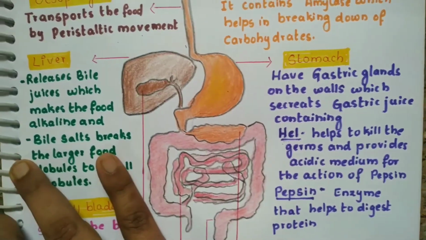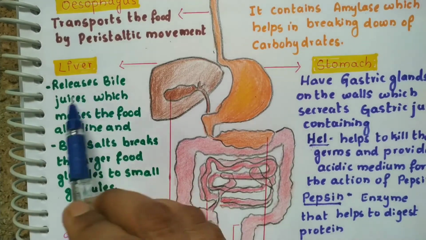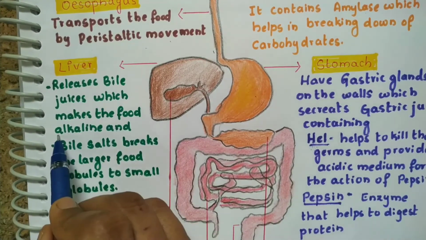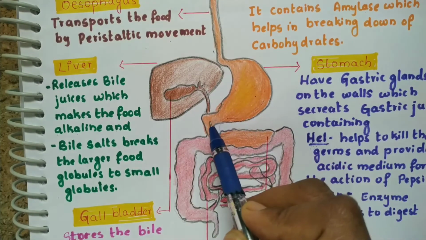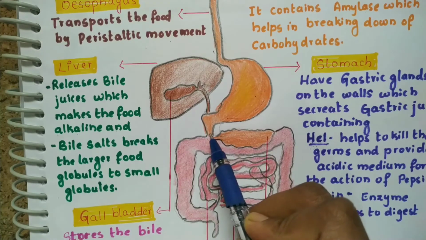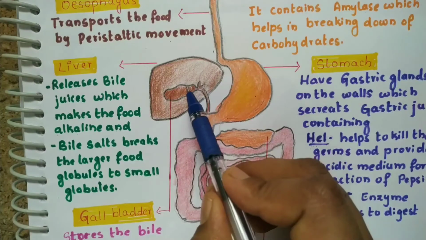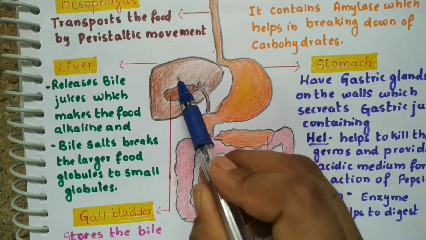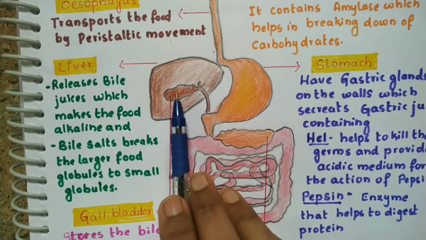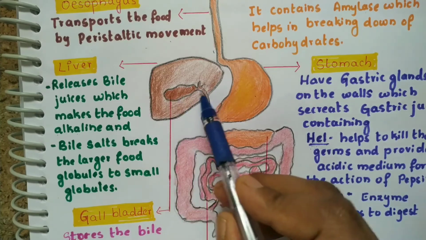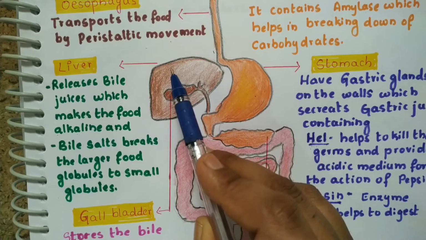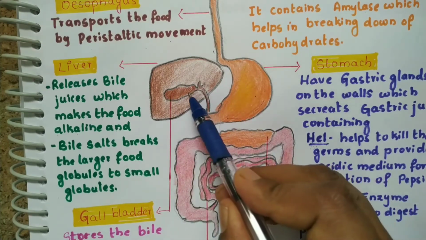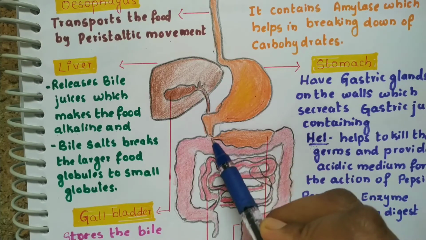The next one is the liver. The liver releases bile juice which makes the food alkaline. Alkaline means basic. When the food comes from the stomach and enters the area of the small intestine, the bile juice is released from the liver. So bile juice will be produced from the liver and stored in the gallbladder. This is the gallbladder. Here the bile juice gets stored. It has a small duct, or small pipe, through which it is released in this area.